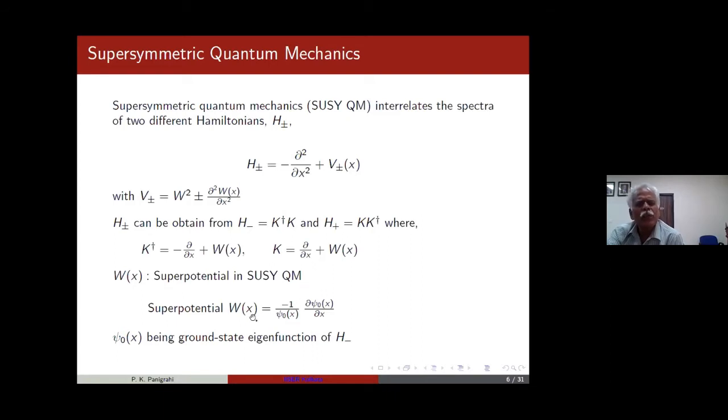So this is the superpotential. If you know the ground state, it is the log derivative, d by dx of the log of the ground state. And this factorizability allows you to solve the system in terms of a first order differential equation and intertwining, which in oscillators is slightly different, but you can actually solve systems and cast new light on solvability.